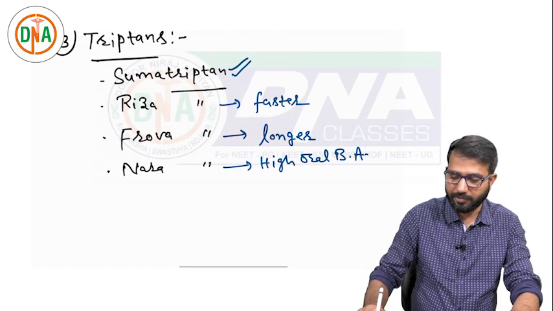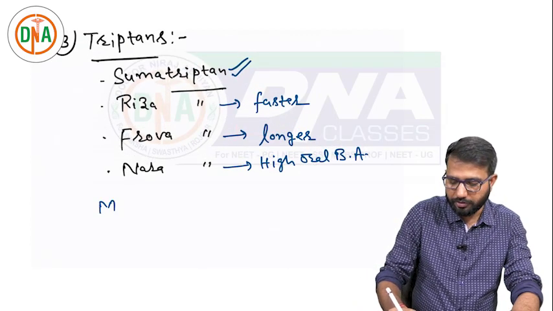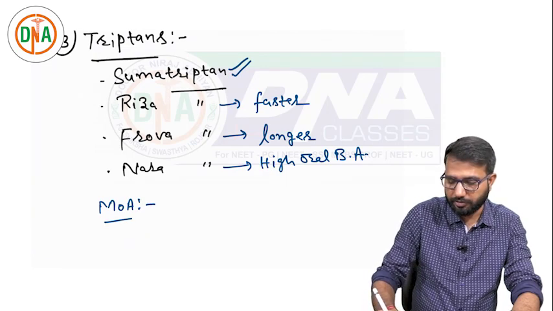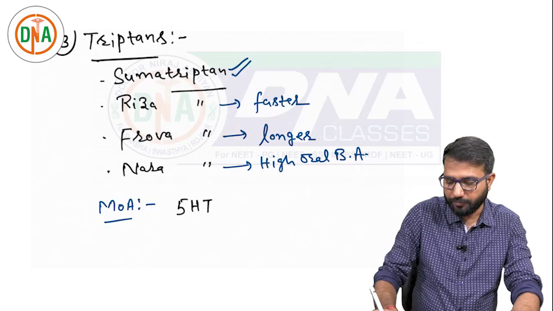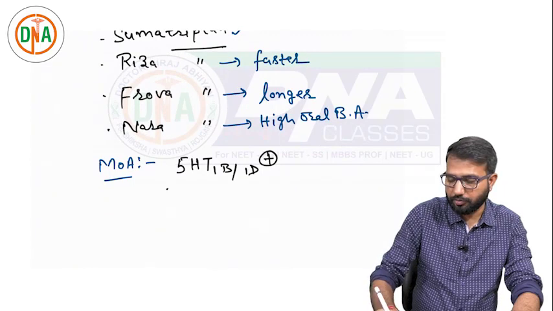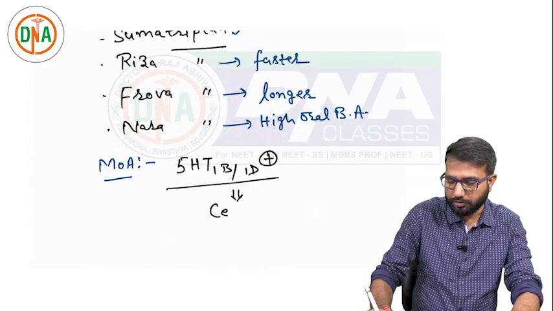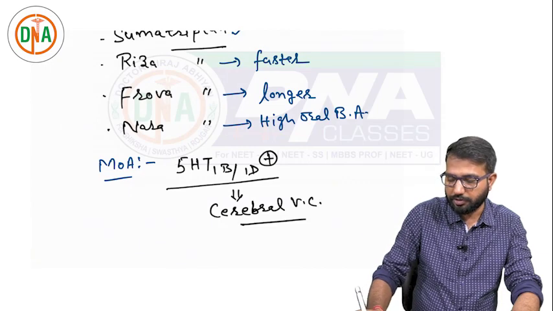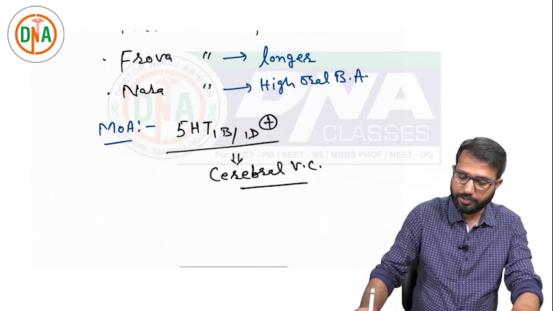Now what is the mechanism of sumatriptan? We already discussed the mechanism of sumatriptan. It acts on the serotonin receptor, as a 5-HT 1B/1D agonist, and by that it can cause cerebral vasoconstriction, and that's why it can terminate the acute headache.